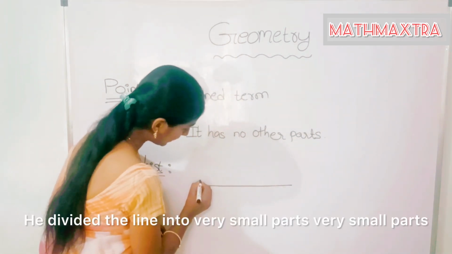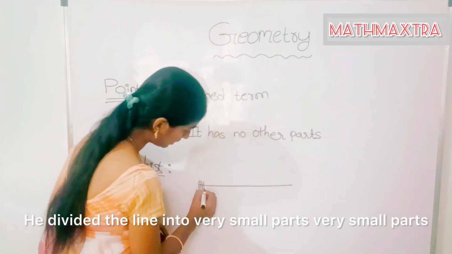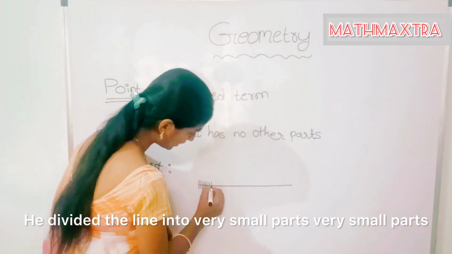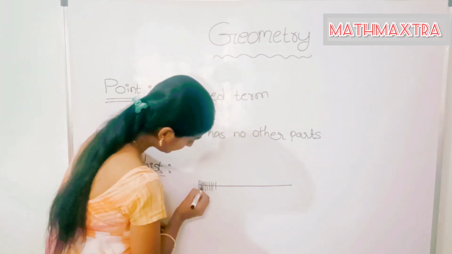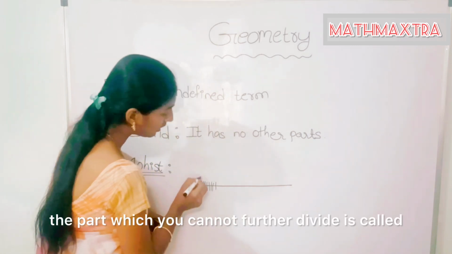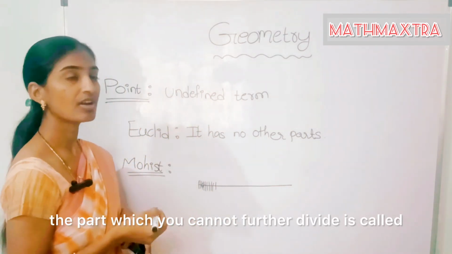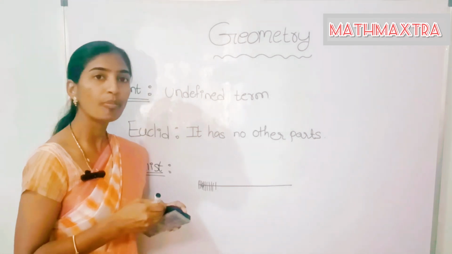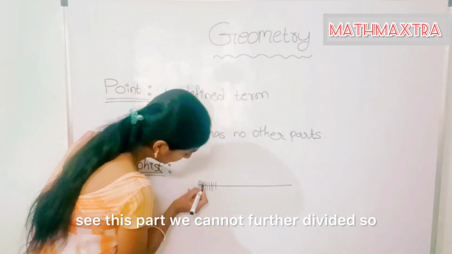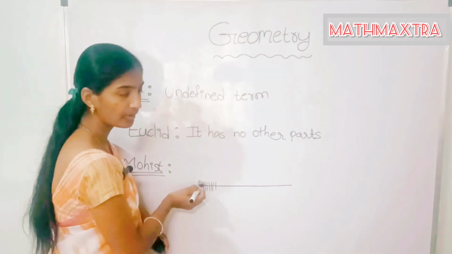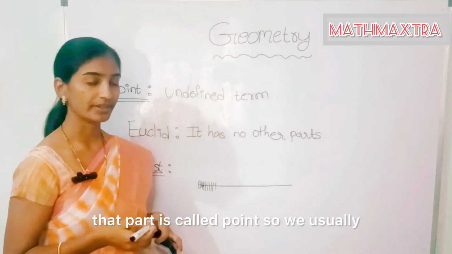He divided the line into very small parts. The part which you cannot further divide is called a point. See, this part we cannot further divide, so that part is called a point.